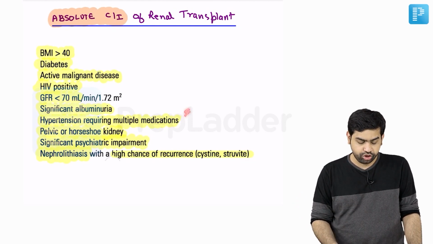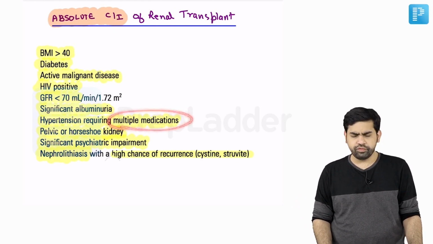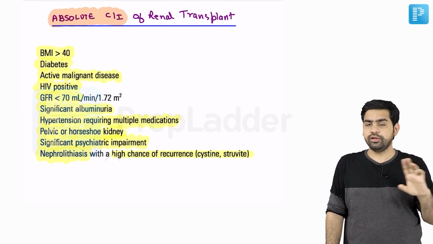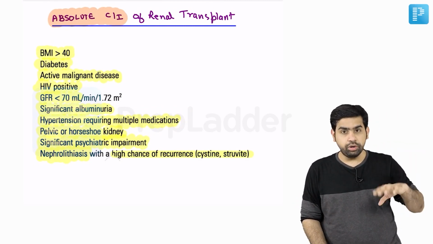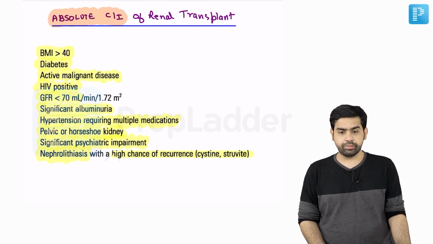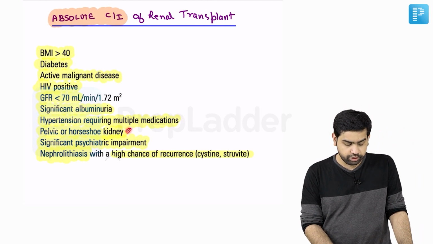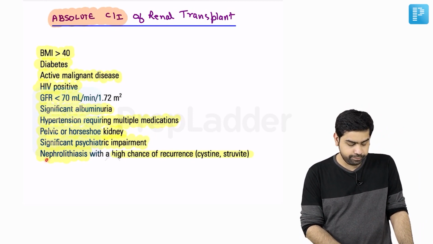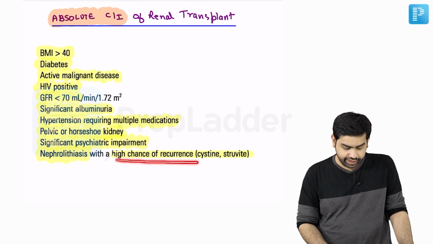Then hypertension requiring multiple medications. So if at all there is a hypertension present in the donor, which is controlled by a single medicine, we can go ahead with the transplant. But if at all multiple medicines are required to control the BP, we cannot go ahead with the transplantation of this. Then pelvic or horseshoe kidney, obviously not. Significant psychiatric impairment and nephrolithiasis with high chance of recurrence.